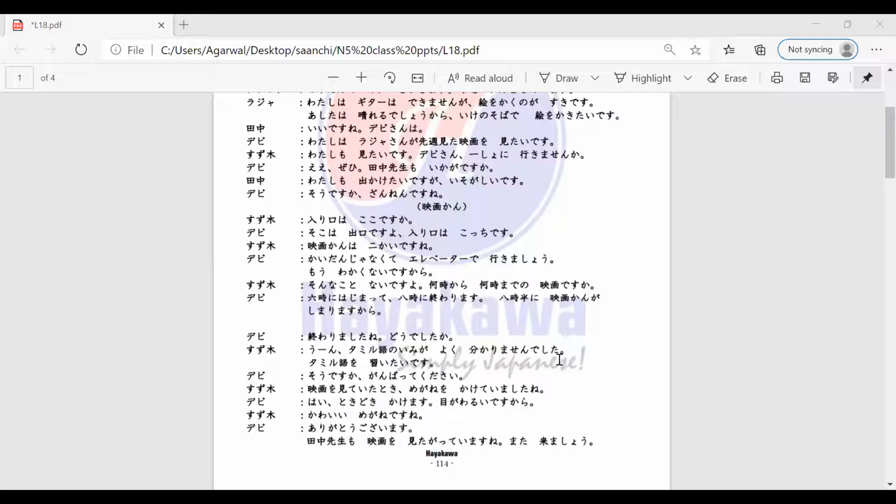So Devi-san is saying arigatou gozaimasu as well, right? Because she just received a compliment. Suzuki-san complimented her glasses, saying her glasses are cute. So she's saying arigatou gozaimasu, and then she's saying Tanaka sensei mo eiga o mitagatte imasu ne.